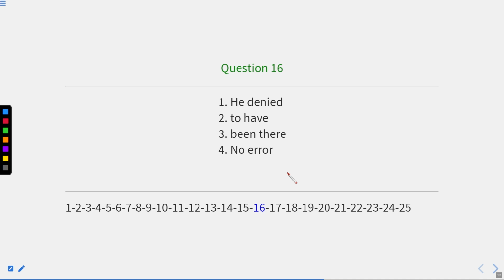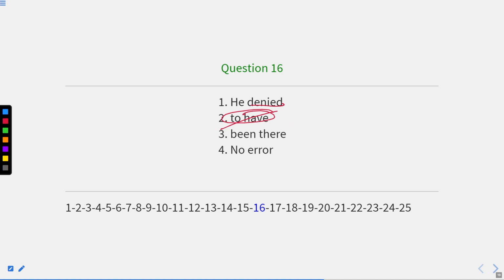He denied to have been there. Now, whenever we write the word denied, denied is always followed by the gerund. For example, if we have avoid, mind, detest, these types of words are always followed by a gerund. Stop, start, for example, stop doing your work, start doing your work, or I can say stop talking. So this word deny is always followed by a gerund.